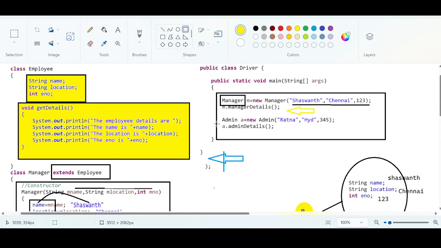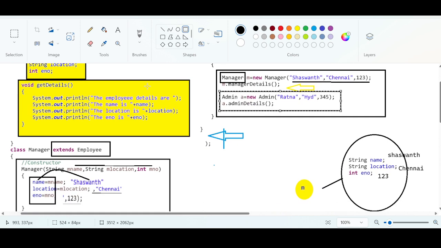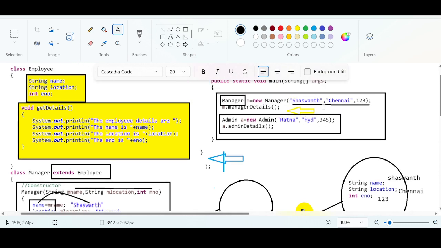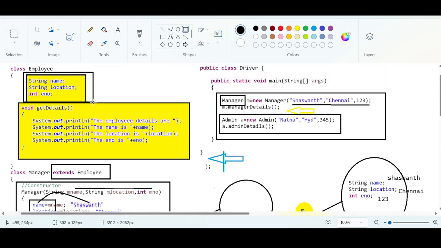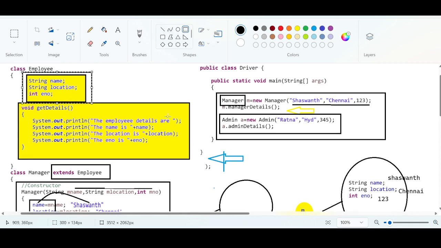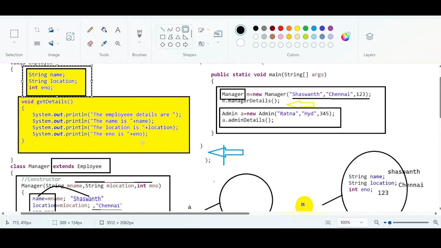Don't you think the same thing will repeat for the admin? Same thing will repeat for this object creation, and again an object gets created for admin, right? And it is going to be referred as A, right? Okay, and we are passing Ratna, Hyderabad and 345. Again, these variables are defined in the parent class. Okay, this set of variables will be reused again, and this method will also be reused again, a second time reusing the methods of the parent class, right?